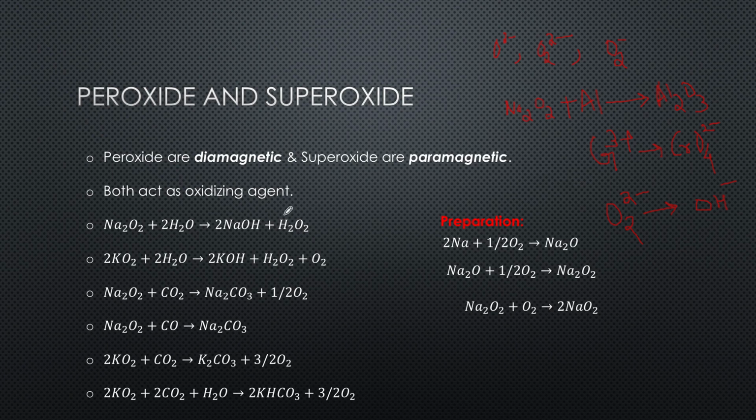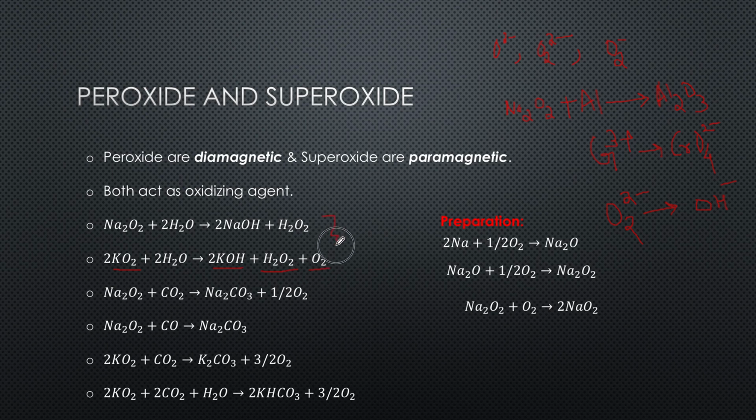Now, apart from that, when these peroxides react with water, they form the hydroxide and release hydrogen peroxide. KO2 is a superoxide. When a superoxide is reacted with water, it not only forms the metal hydroxide and the peroxide, but it also releases oxygen.